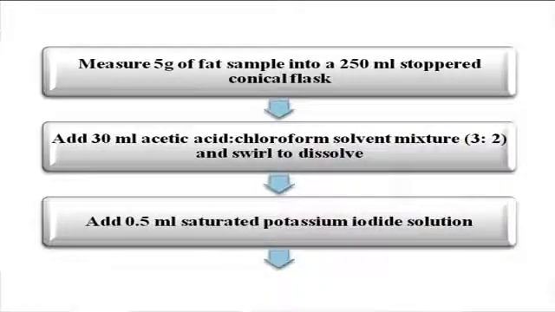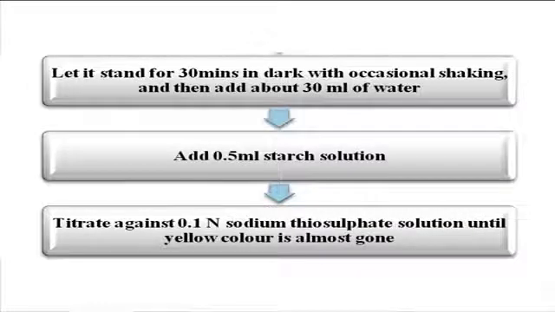The method for estimation of peroxide value is: a sample of about 5 gram is taken in a 250 ml conical flask to which a mixture of acetic acid and chloroform is added and it is swirled to dissolve. To this, 0.5 ml of saturated potassium iodide solution is added and it is left to stand for 30 minutes in the dark with occasional shaking, and 30 ml of water is added.